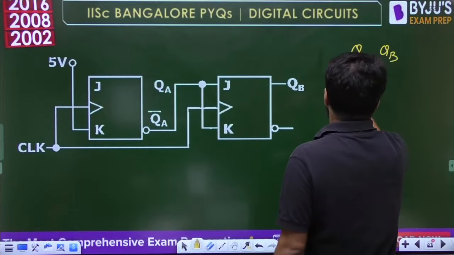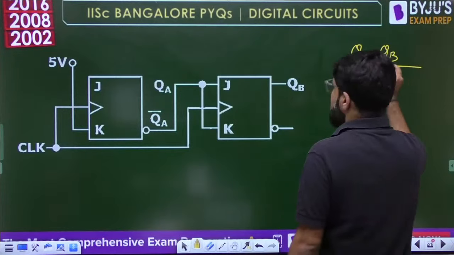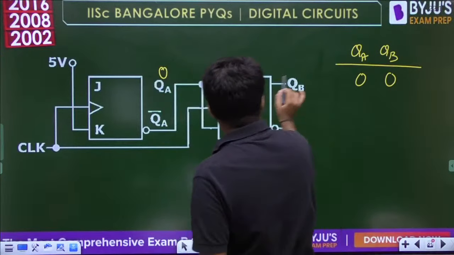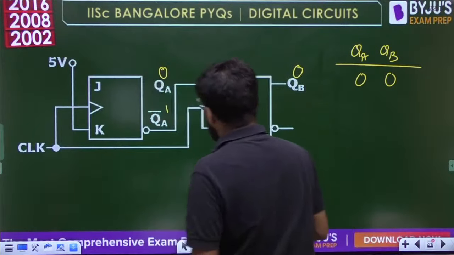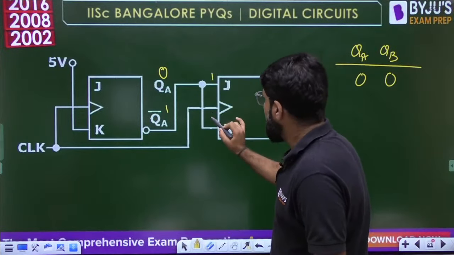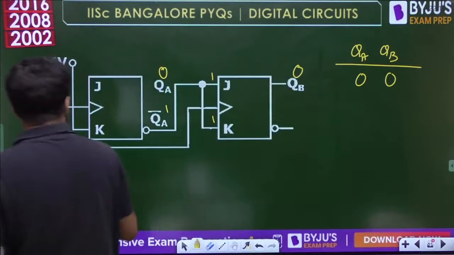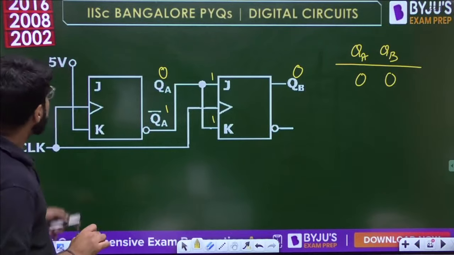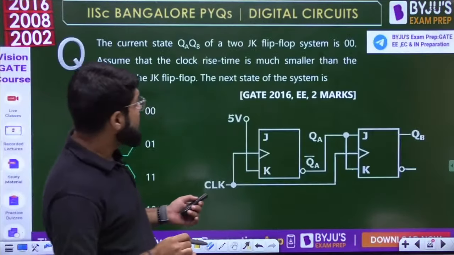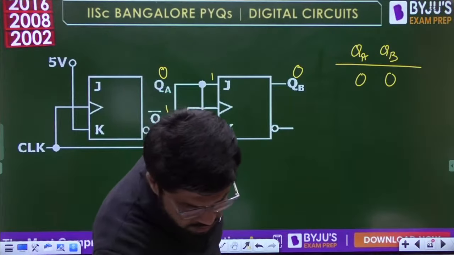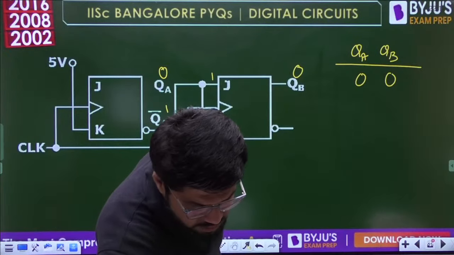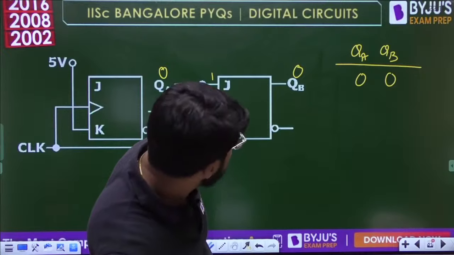Let us write this QA QB, which is initially 0, 0. This is 0, this is 0, so its complement will be 1. Because its complement is 1, both JK inputs are 1. And what about this JK? Something is missing, the J is missing. So I have to check this question. This is a 2 mark question.